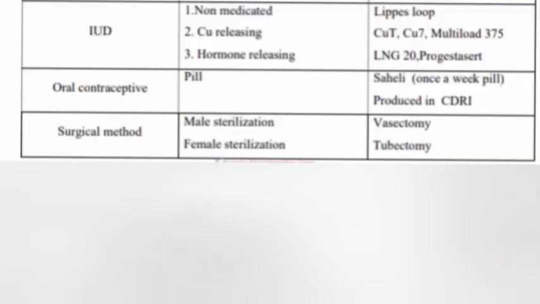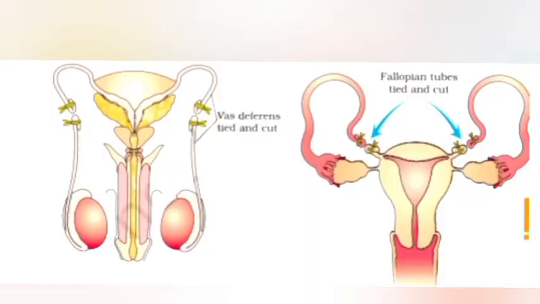IUD: non-medicated, copper releasing, hormone releasing. Lippes loop, copper T, copper 7, Multiload 375, LNG-20, progestasert. Oral contraceptive pill, example Saheli, once a week pill, produced in CDRI. Surgical method: male sterilization and female sterilization. Male sterilization is vasectomy and female sterilization is tubectomy. The first one is vasectomy and the second one is tubectomy.